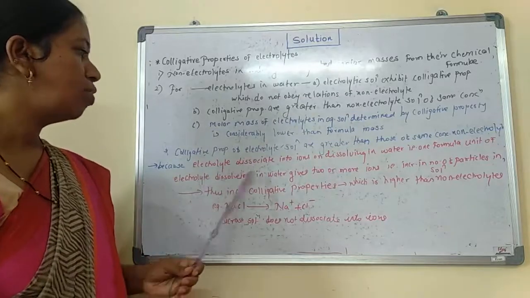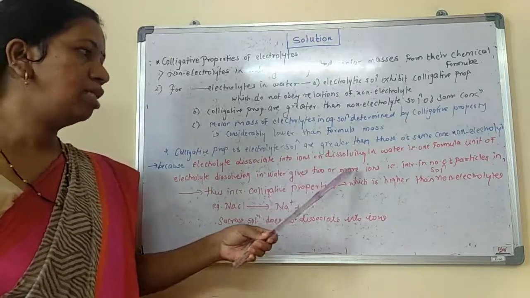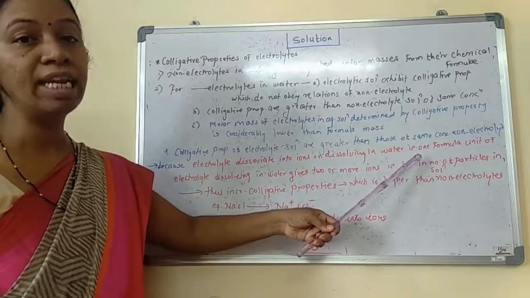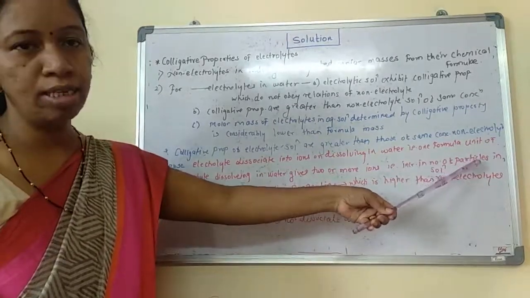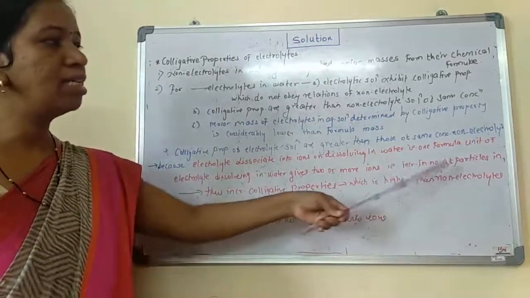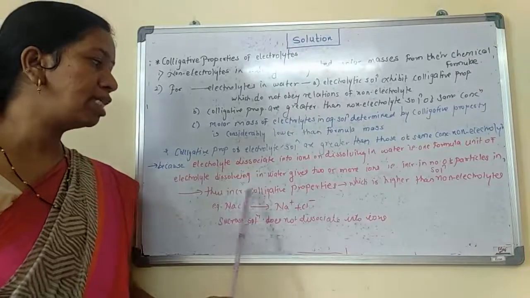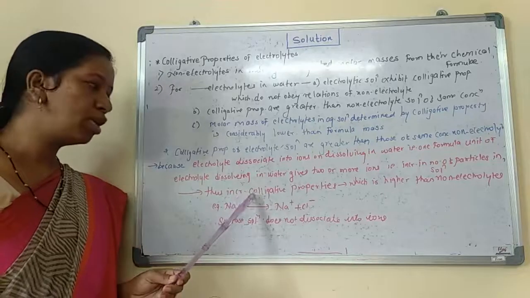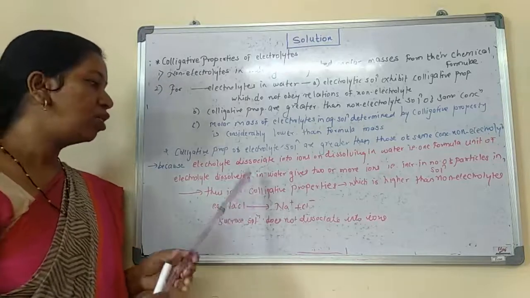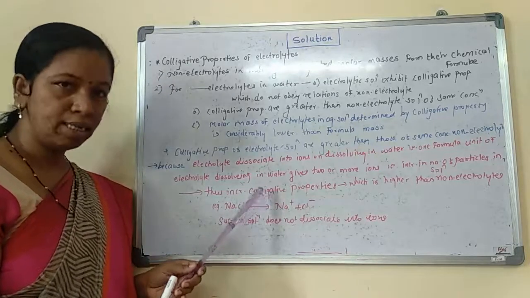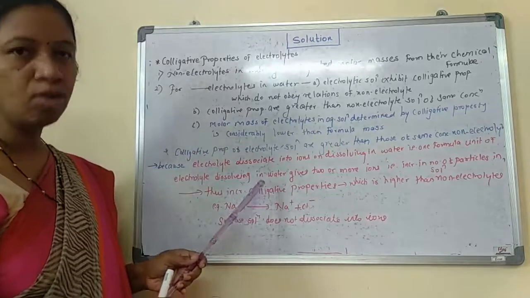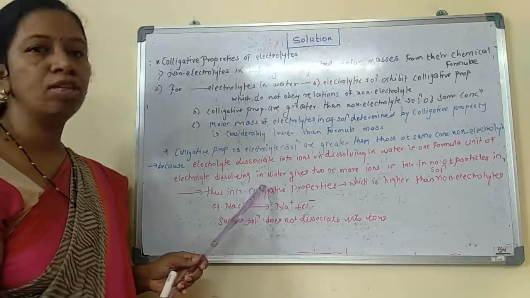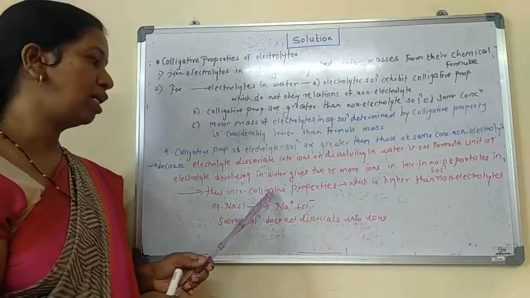So on dissolving, as they give ions, there is an increase in the number of particles in the solution, and an increase in the number of particles increases the colligative property, because the colligative property is the physical property which depends on the number of solute particles.